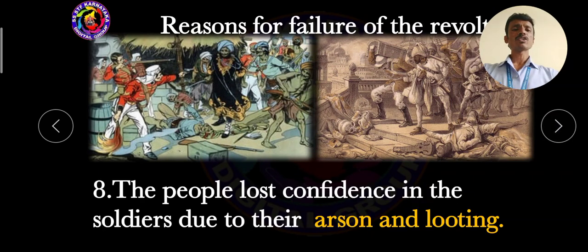And the people lost confidence. What it means, they lost trust. It was the reason many British soldiers killed so many Indian soldiers and looted the Indian wealth. So this was also the reason the first war of Indian independence led to failure. So these are the very important reasons for the failure of the mutiny or first war of Indian independence.